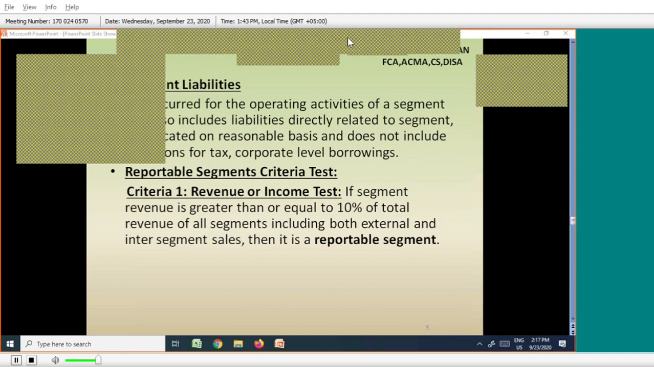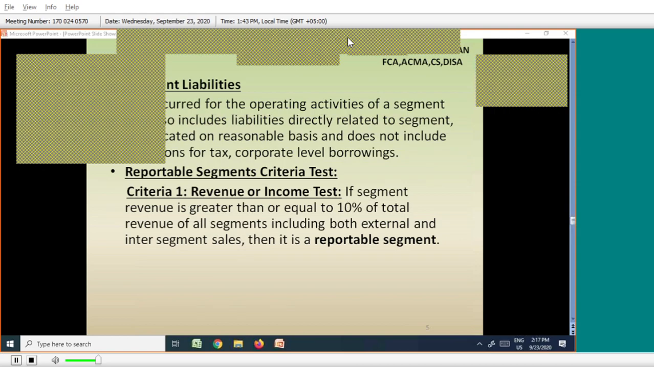Okay, we'll go to the next criteria. Then you can ask me, sir, if the revenue or income test is satisfied by division A, what should we do? Then it is a reportable segment. Sir, if the revenue test is failed for that particular division, what to do? Then check for another test.